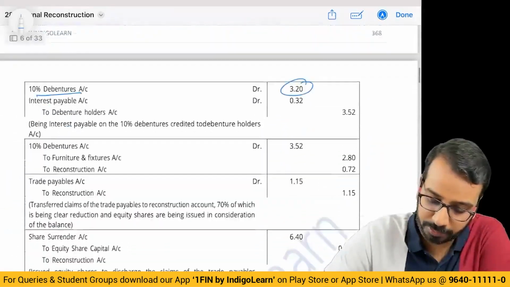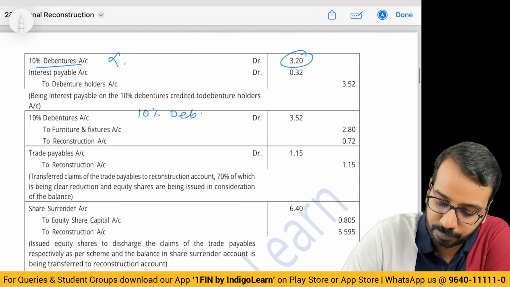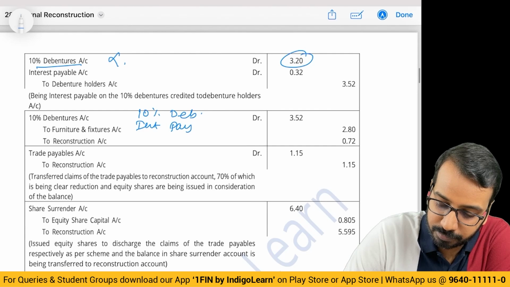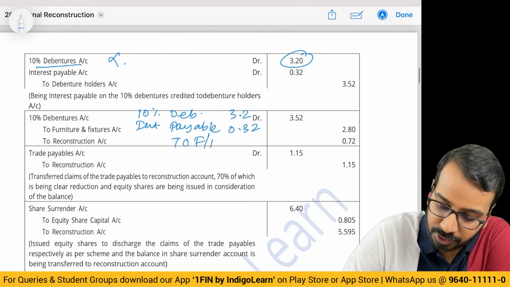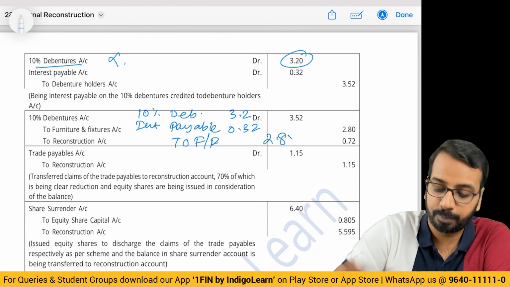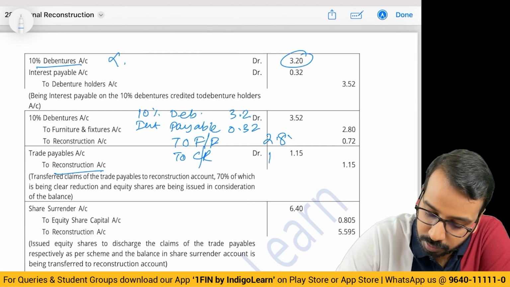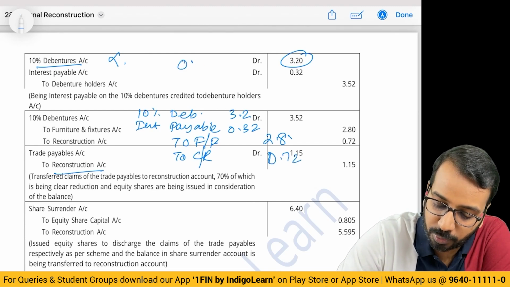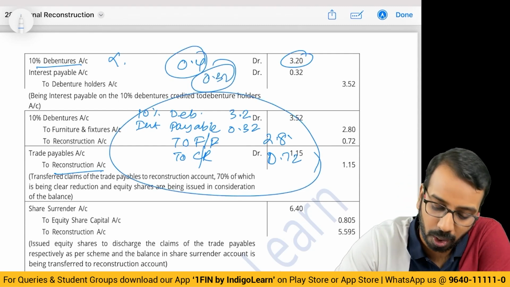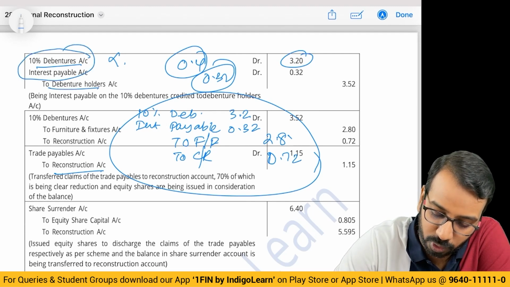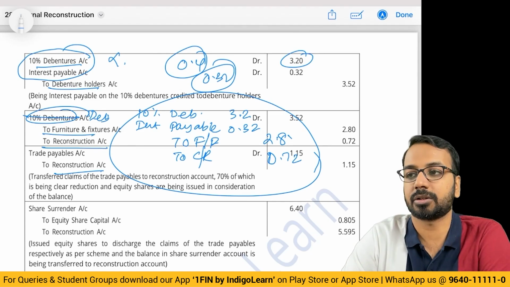So if you don't want to pass this entry separately, you can directly say 10% debentures 3.2, interest payable 0.32, to furniture and fixture 2.8 because furniture is going out, to capital reduction or reconstruction account, the gain 0.72, that is basically 0.4 on principal and 0.32 on interest. This is how you can pass the entry. Or you can say 10% debentures and interest payable to debenture holders, then debenture holders to furniture and fixtures and to reconstruction.